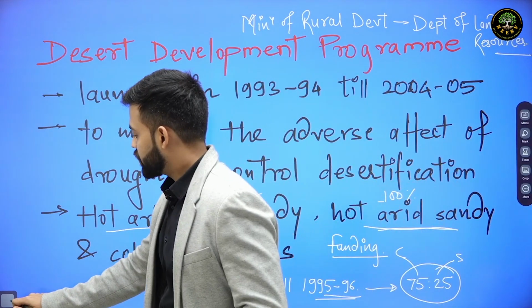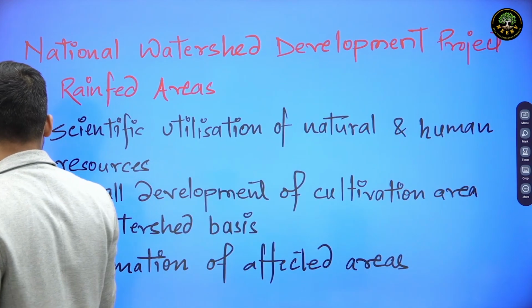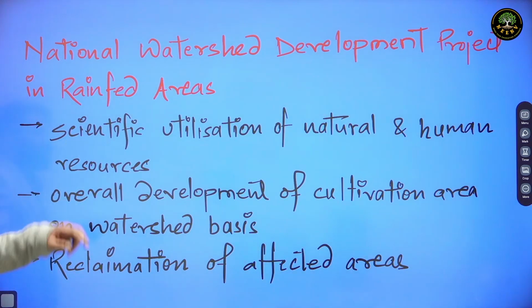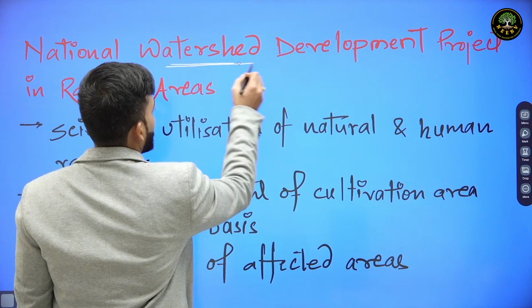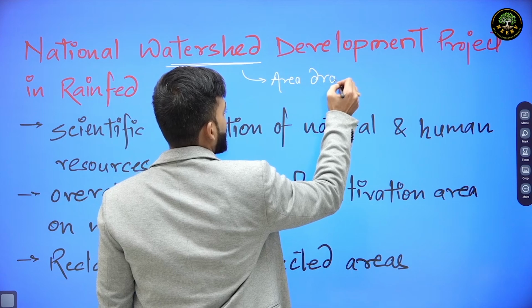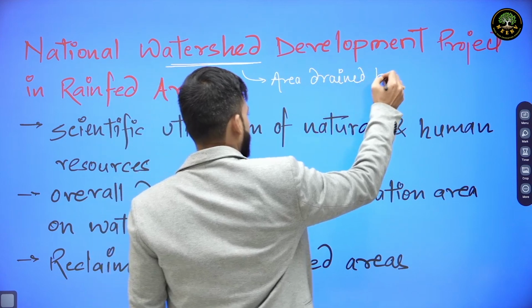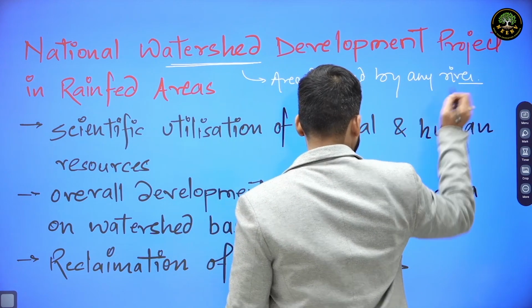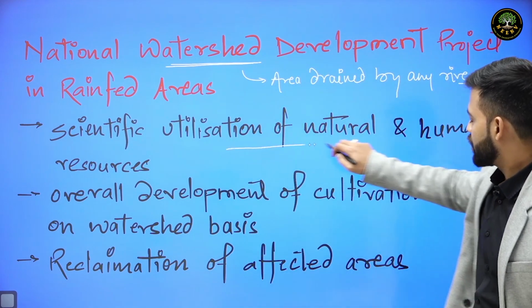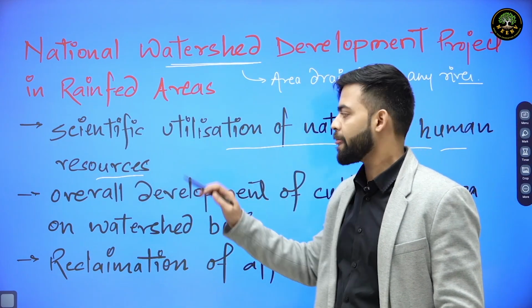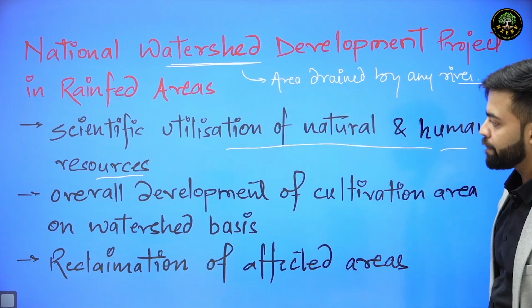The third program which was mentioned in the question is the National Watershed Development Project in Rainfed Areas. Watershed is basically the area drained by any river or water body. Now, scientific utilization of natural and human resources in this watershed area was focused under this program.